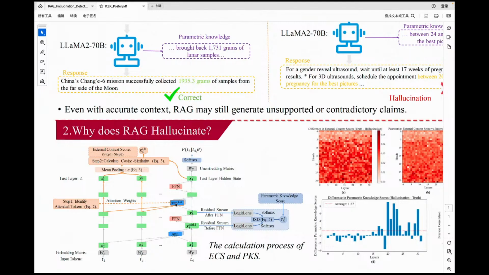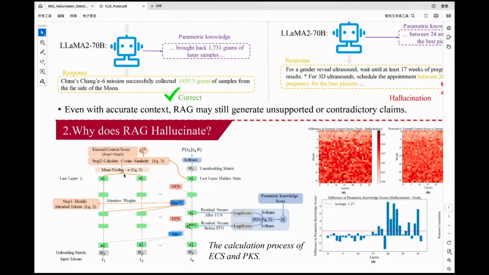Because the OV matrix has many positive eigenvalues, it will positively project the token embedding in the same direction as the token embedding, and won't change the direction of the tokens. So these heads can directly have a positive influence on the final token predictions, and these heads are called copying heads. We want to use these copying heads to measure how much the model used the external context.